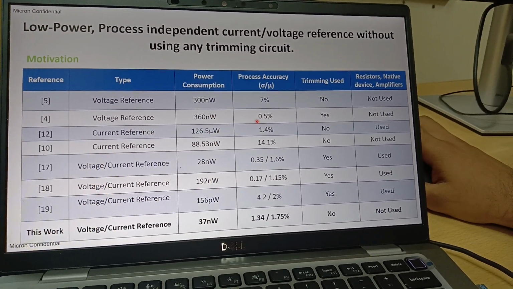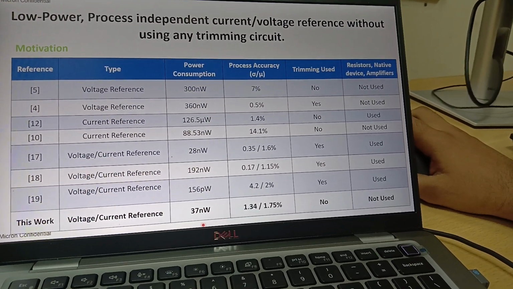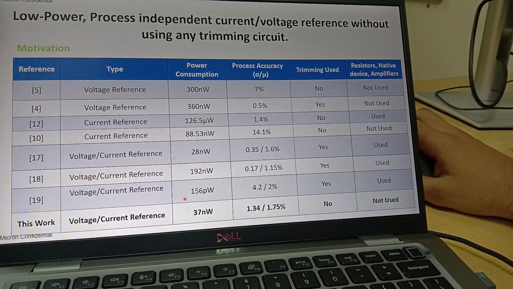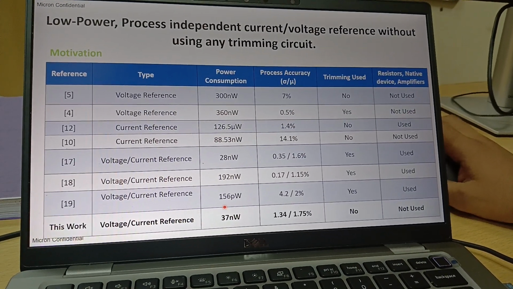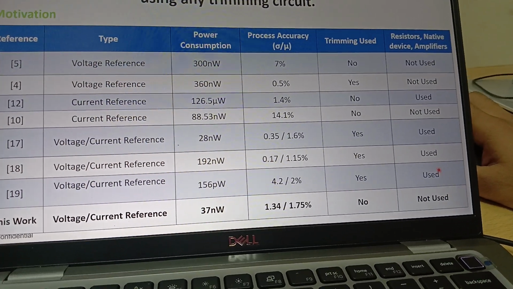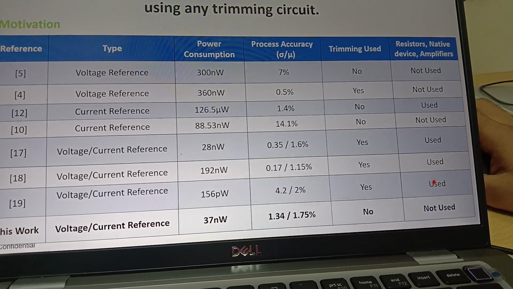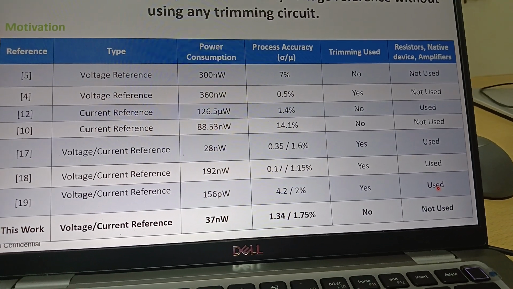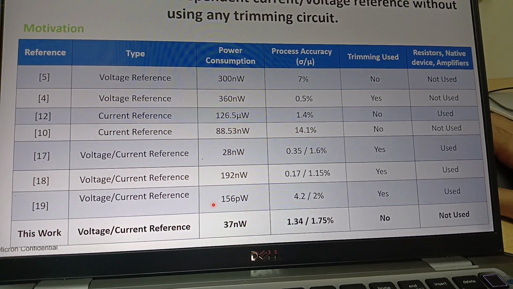If you see all the specs, our work, which I'm mentioning here, is 37 nanowatt, beating all the state of the art except this 19th reference. But if you see carefully, this 19th reference is using native oxide devices. Native oxide devices generally deal with very little current, in picoamps. That's why their power consumption is 156 picowatt.